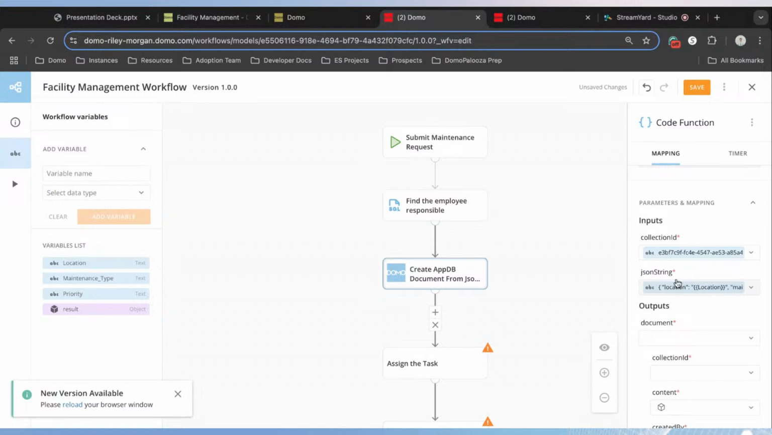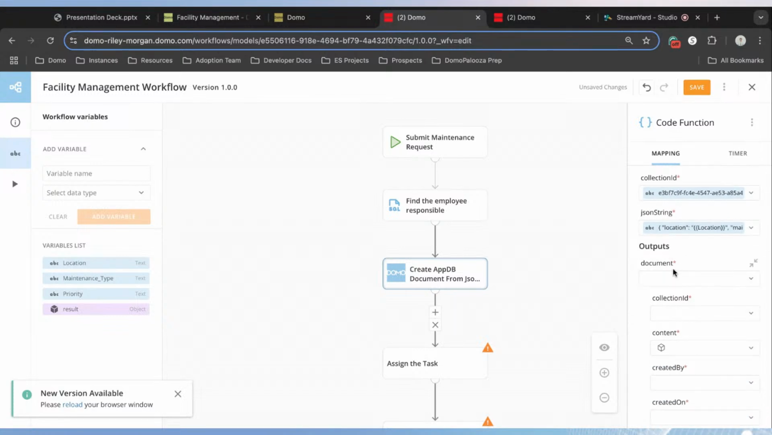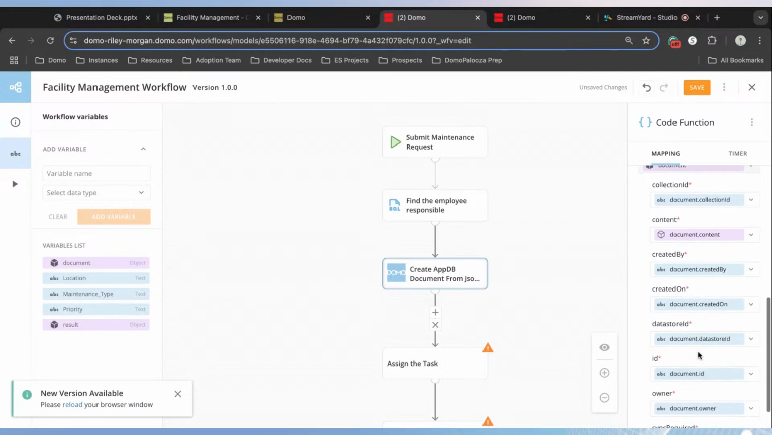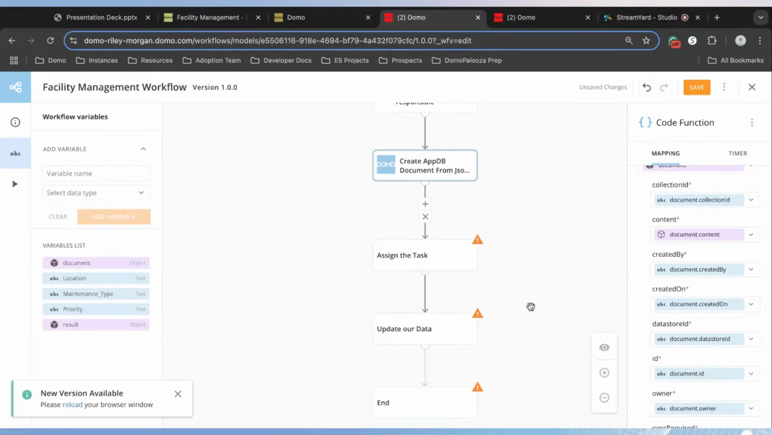So those were the 2 inputs. Now we can start to wire up our outputs. As a result from this function, we can click on the document and create variable and map. And similar to what happened in our previous step with the SQL, we are going to create an object with all of these variables nested inside that we can use at any given point.